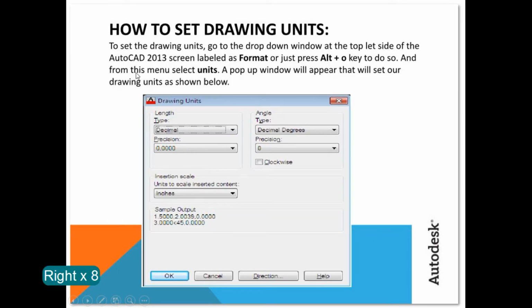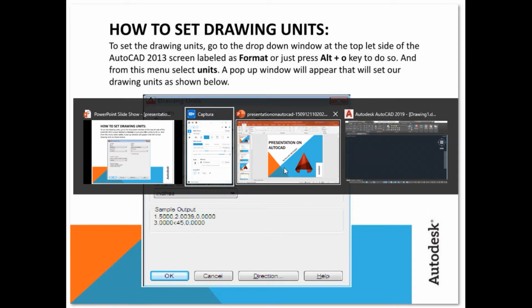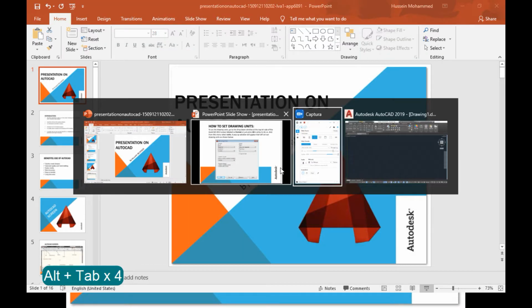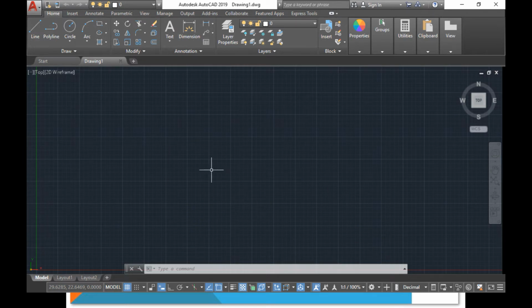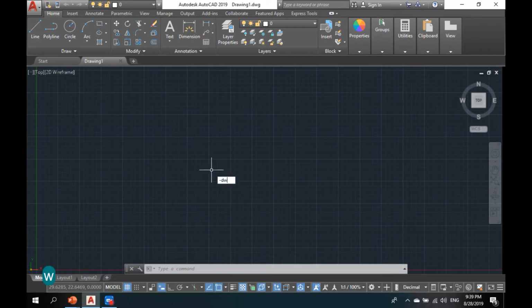How to set drawing units: you can simply set the drawing units by going to the properties, or just by typing -DWGUNITS.